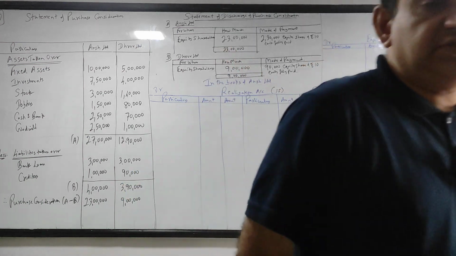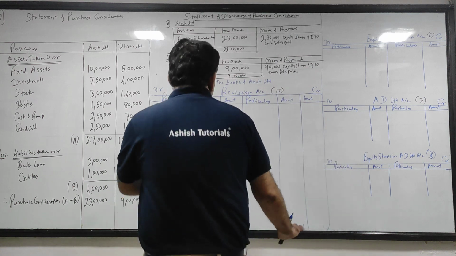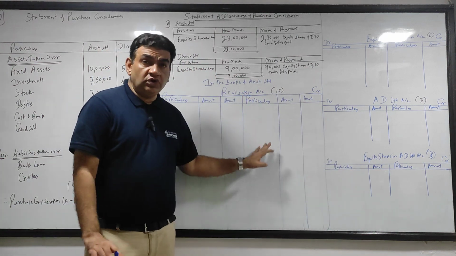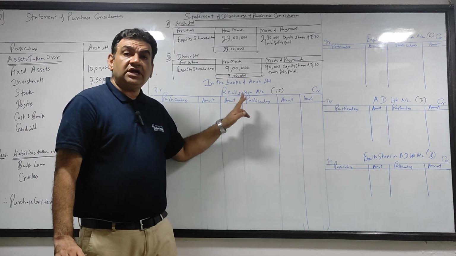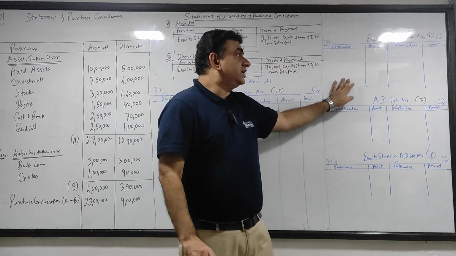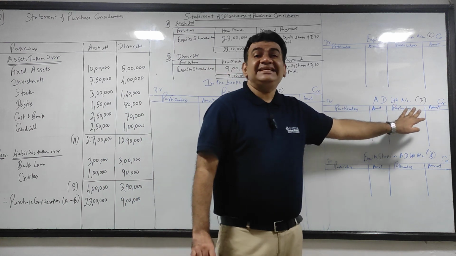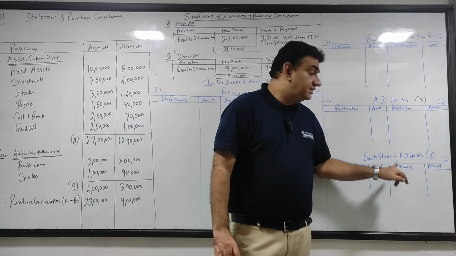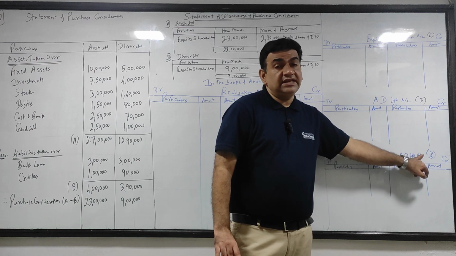Okay, let me once again check the angle of the camera. Yeah, I think it is fine. Okay, chalo. Now you all pause the video and keep the format ready. I'll repeat. The first old company, in the books of Ansh Ltd, realization account around 15 lines or 3/4 of the page. Equity shareholders 5 to 6 lines. AD Ltd the new company 3 lines. And in discharge you are getting shares. Equity shares in AD Ltd 3 lines.